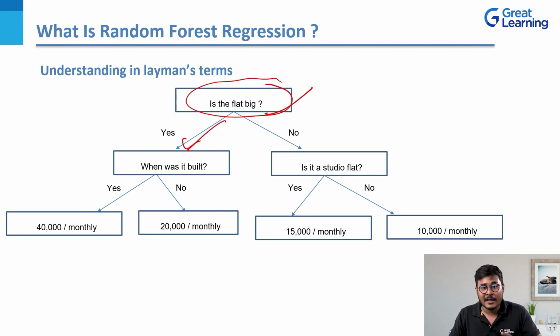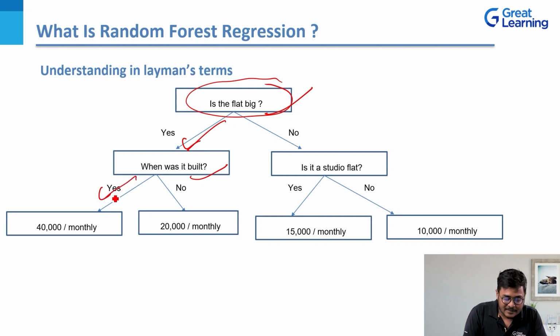If it's big enough, your next obvious question is, when was this flat built? You're very curious and you want to understand how old the property is that you're going to buy or rent a flat in, right? Let's say the parameters are laid out this way: if the property is very old, around 20, 30, 40 years old, the price of the flats also increases. If the property is not very old, then the price of the flat is also very low. So we have just kept the variables this way.